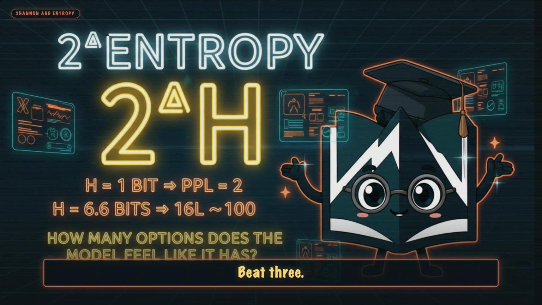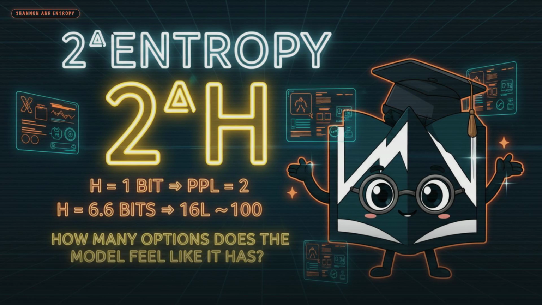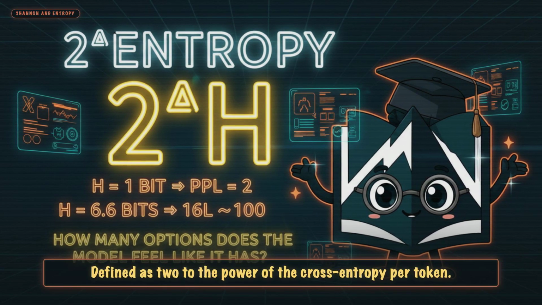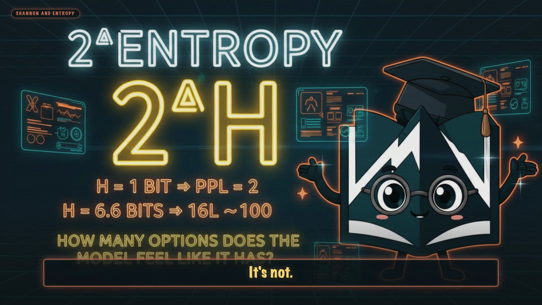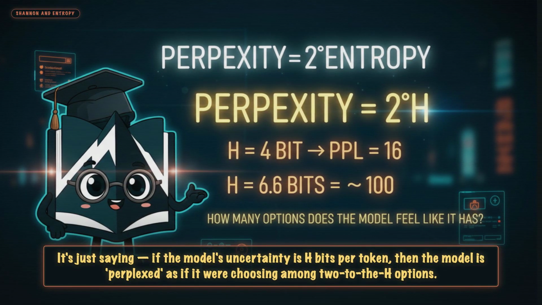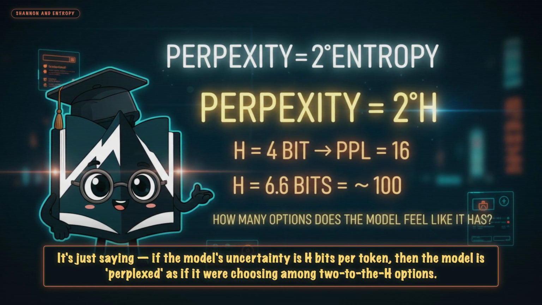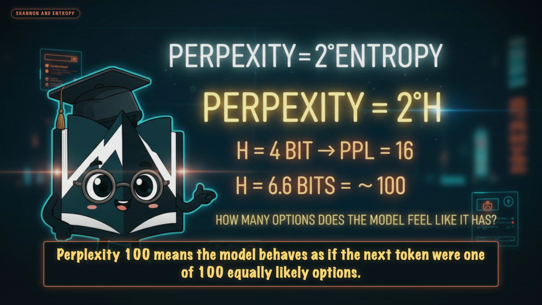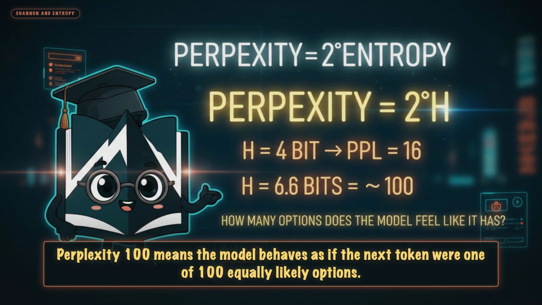Beat 3. Perplexity. The metric every language model is judged by, defined as 2 to the power of the cross entropy per token. That sounds intimidating. It's not. It's just saying, if the model's uncertainty is h bits per token, then the model is perplexed as if it were choosing among 2 to the h options. Perplexity 100 means the model behaves as if the next token were one of 100 equally likely options.